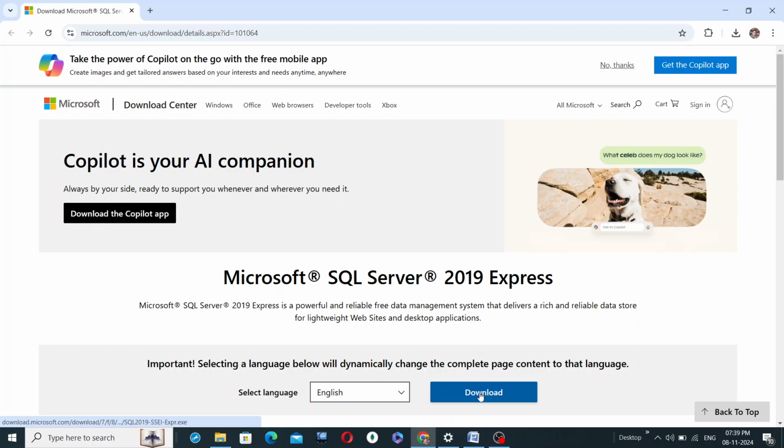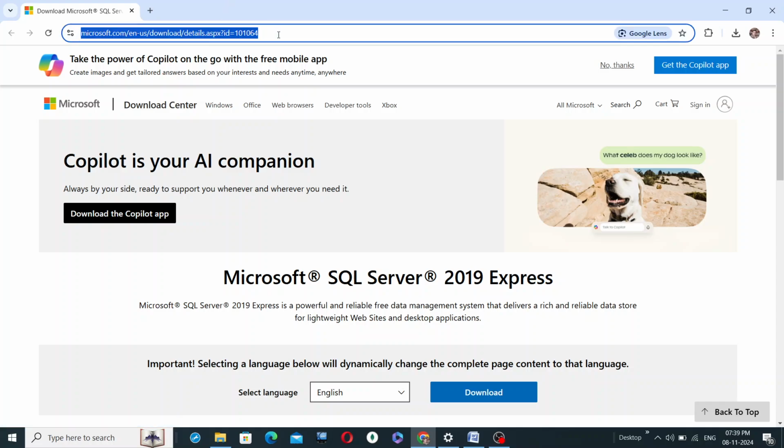You can hit the download button and immediately it will start downloading, after which you can install. The installation process is very easy. In the description of this video, I shall give this link, and whenever you hit this link, you will be taken to this page, and from this page you can download your Microsoft SQL Server 2019 Express, widely used in industry.